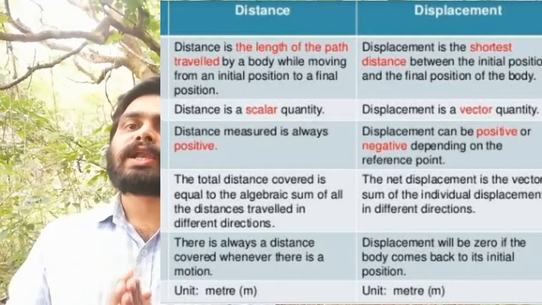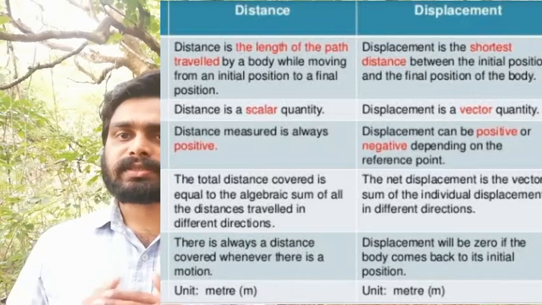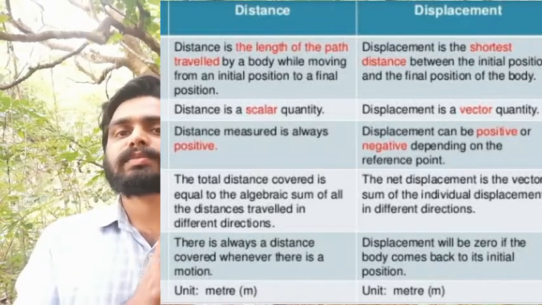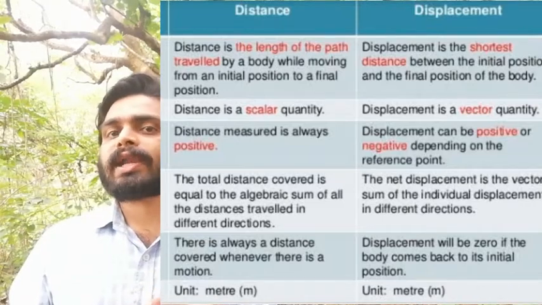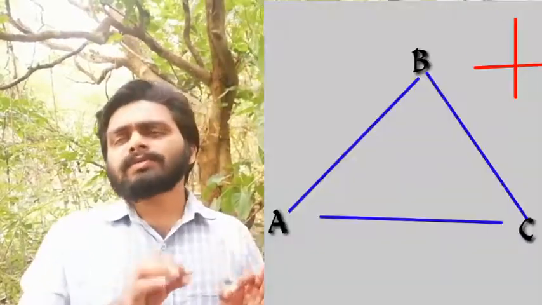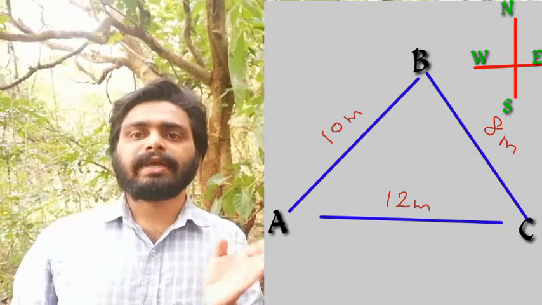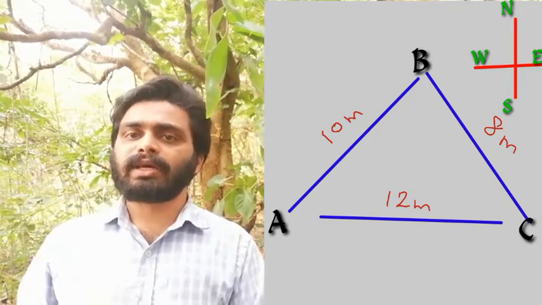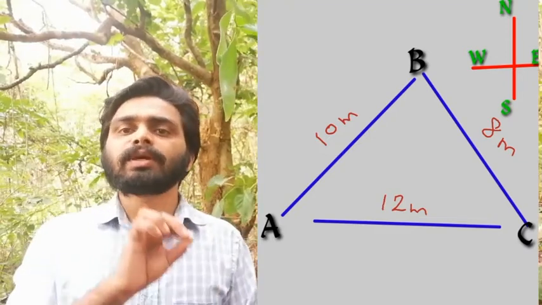But the displacement never exceeds the distance. The displacement value never becomes more than that of the distance. Sometimes these two quantities may be equal, but it never exceeds. With an example, we will get more clarification for that. Suppose consider an object moving from a particular point A to C through a point B, as shown in the figure. That object is moving from A to C through a point B.